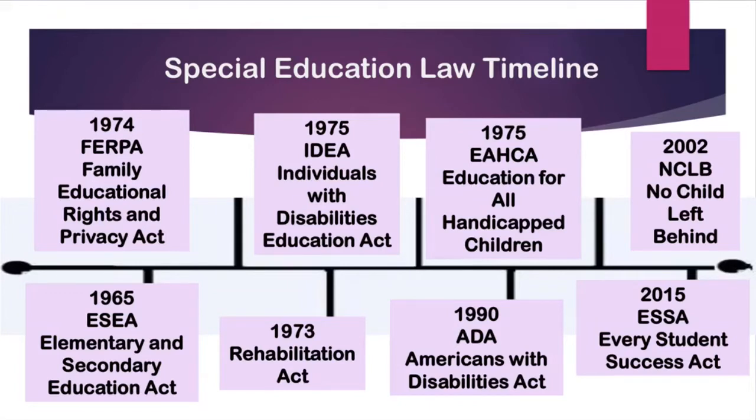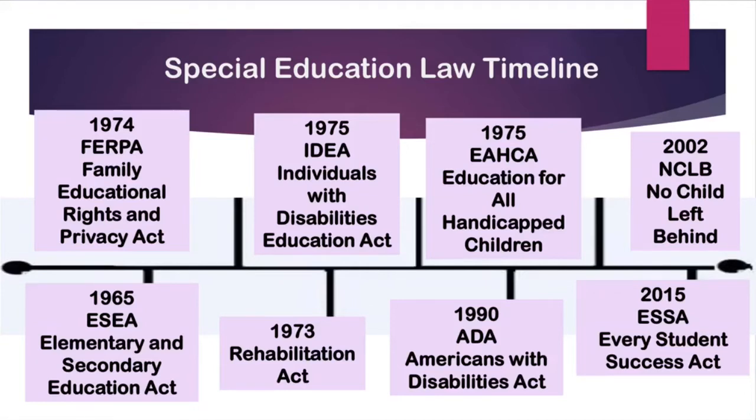The next act that we have put in place is in 1975. There were actually two put in place in 1975. The first is IDEA, the Individuals with Disabilities Education Act. This act governs how education is run, so it provides FAPE, free appropriate public education. It also has the identification and evaluation of all students with disabilities. It provides IEPs for all students eligible, least restrictive environments, due process, procedural safeguards, and a right to due process. It also involves parent and student participation.